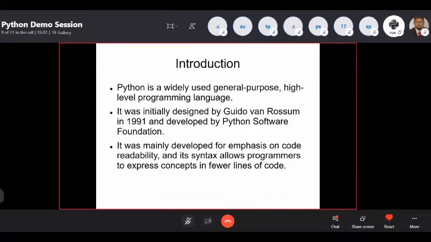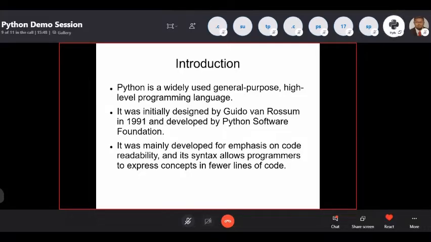Okay, so I think I have given a pretty good introduction about Python and its need. Let me go through this in the presentation. As I said, Python is a widely used general purpose, high level programming language. It started as a scripting language, then it became a programming language. It was started only for some purpose, but after that it was implemented on its own and used in a wider way.